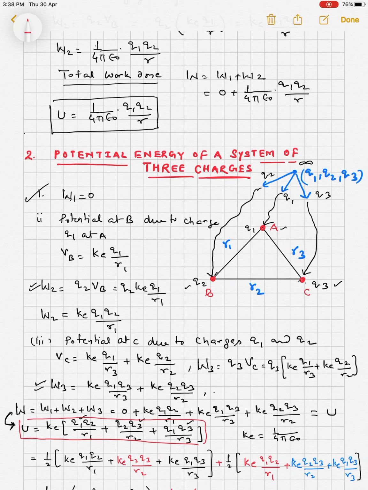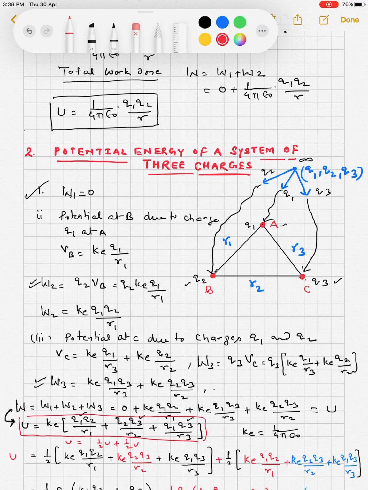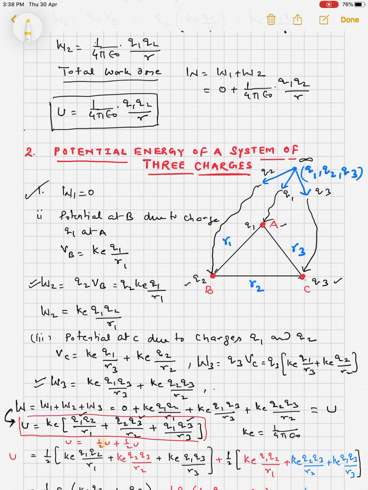Now this U can be written as half of U plus half of U. We can add it twice by taking half and half. Then it becomes 1/2. So this half U, as per the above relation, is half Ke q1 q2 upon R1 plus q2 q3 upon R2 plus Ke q1 q3 upon R3. The same thing is written here.